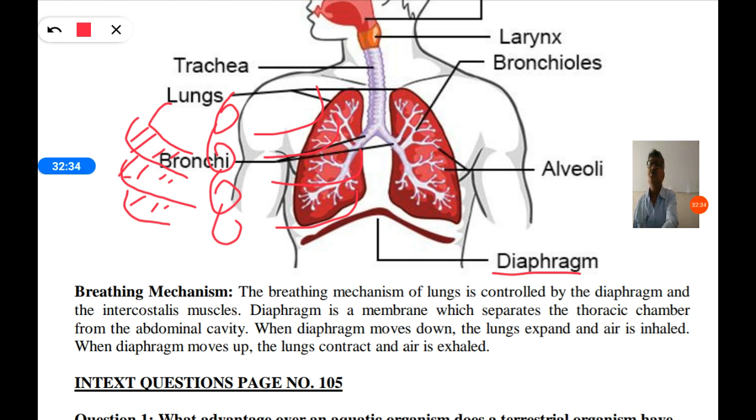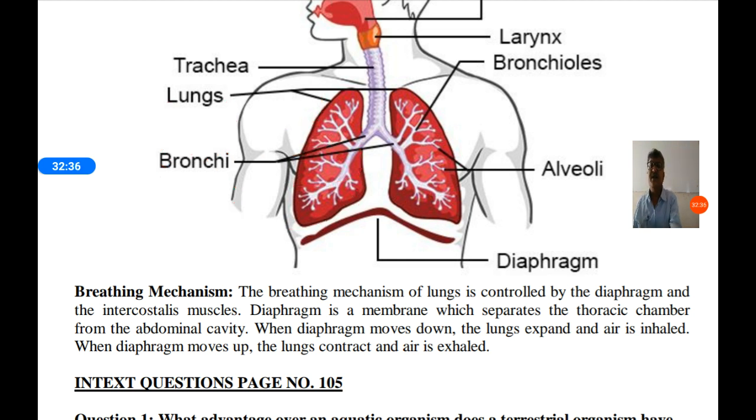When diaphragm moves down, the lungs expand and air is inhaled. When this diaphragm moves down, the lungs will expand and air enters inside the lungs and air is inhaled.